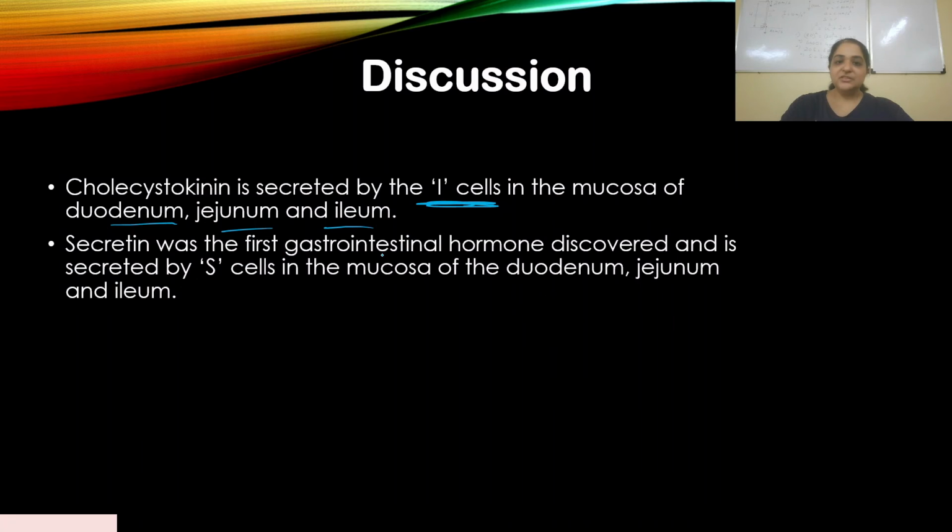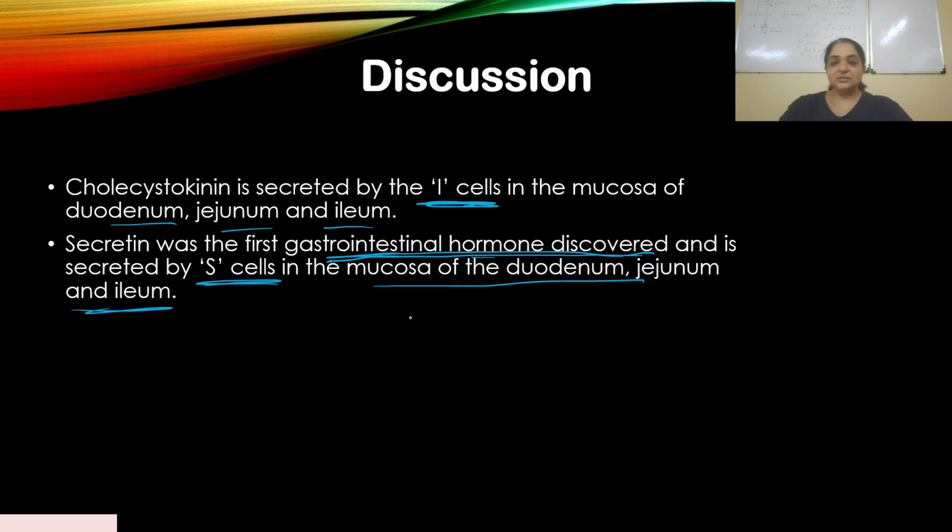Secretin was the first gastrointestinal hormone discovered. So this could be an important piece of information that can appear in MCQs, like which is the first hormone that was discovered. It's secretin, the first gastrointestinal hormone discovered. Please remember, it is secreted by the S cells in the mucosa of the duodenum, jejunum, and ileum.